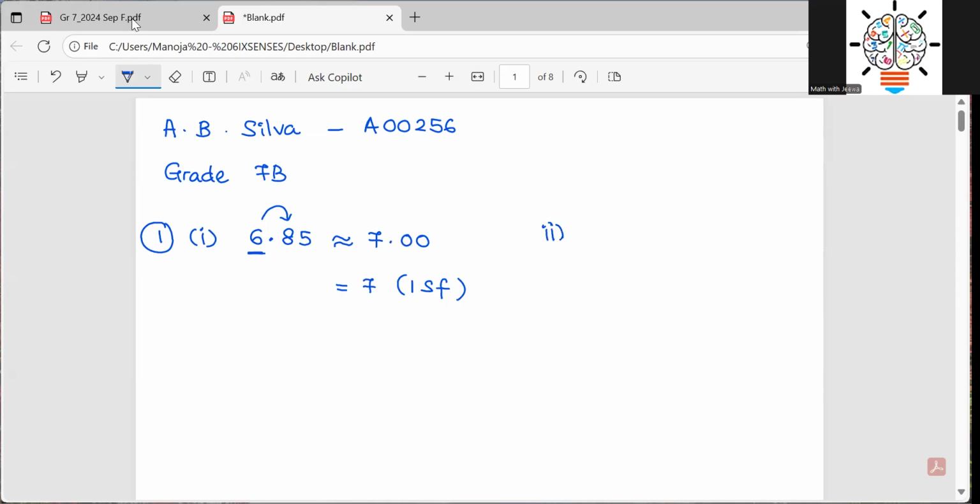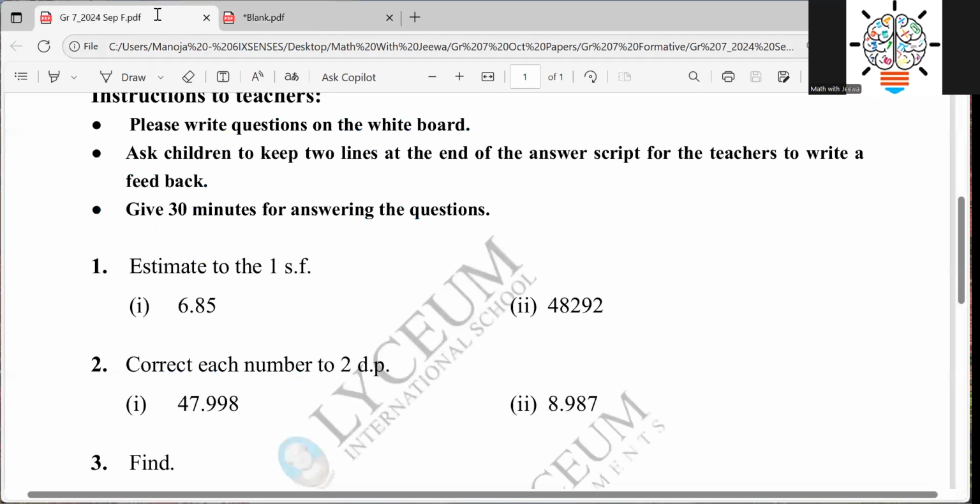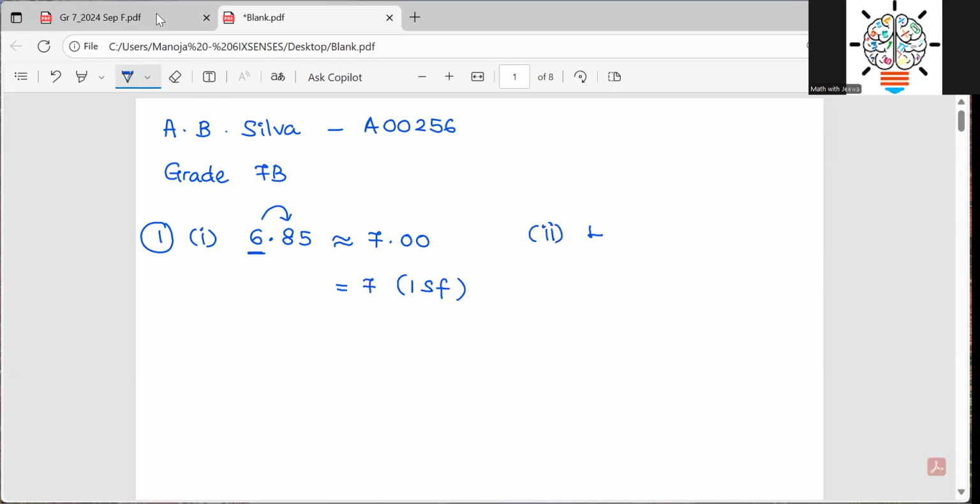Then the second one, what is the number you have? 48,292. Again, you underline the first significant figure. This is the first significant figure. You look at the next number. It is more than 5.